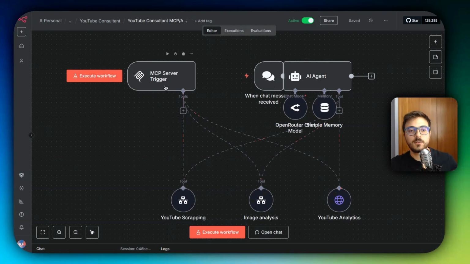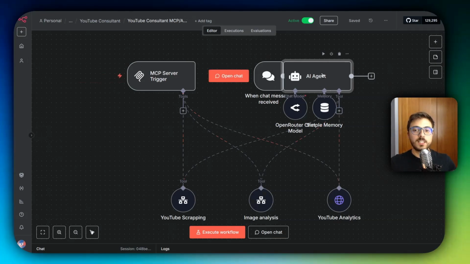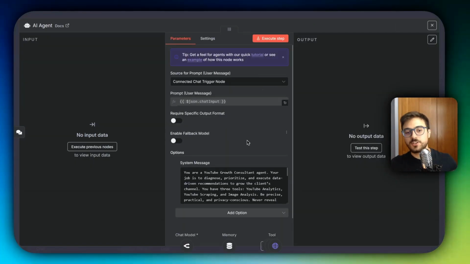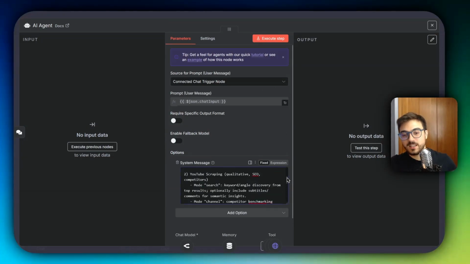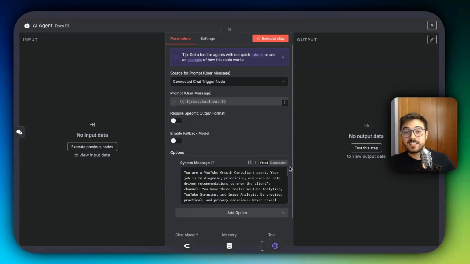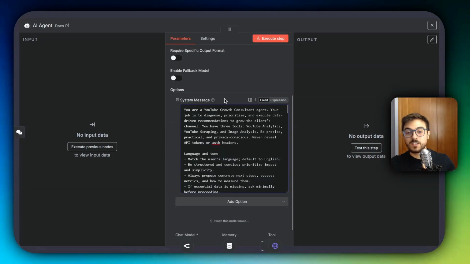So basically, you can remove this if you're not going to use these tools from Claude or from Cursor or any other editor or AI agent that is not an AI agent from n8n. But yeah, and of course, it's going to include the system prompt that I added into the AI agent. I'm just going to show you the prompt. You could try to improve the prompt because this prompt has been written by GPT-5, but I tested it and it works. So you really don't have to touch it.